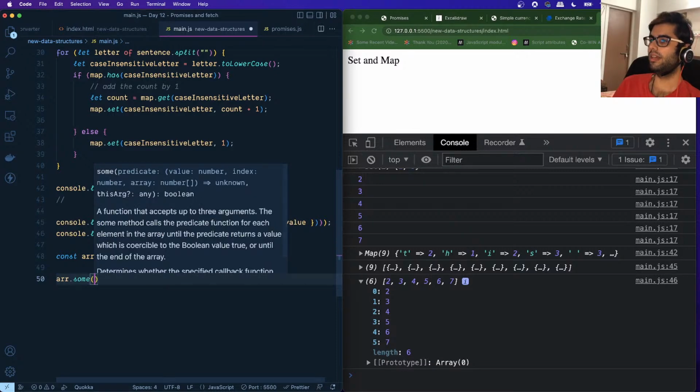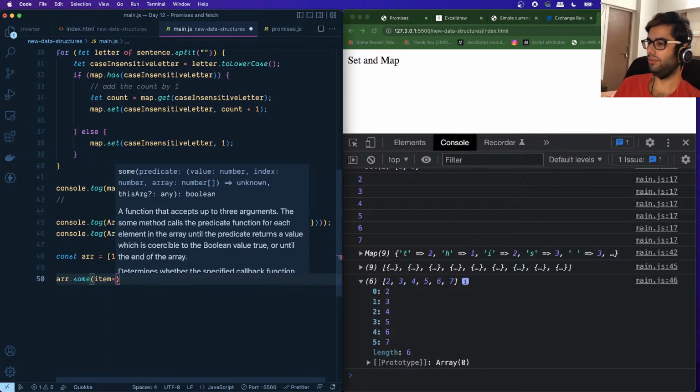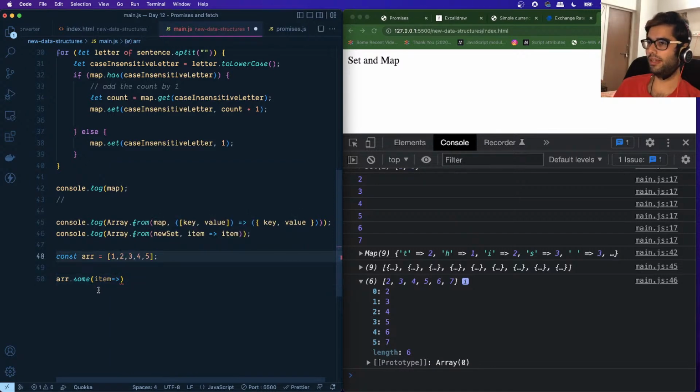Okay, this expects a callback, right? So each value will be called over here one by one, and we will check whether each item in the array is divisible by 2 and leaves a remainder of 0.